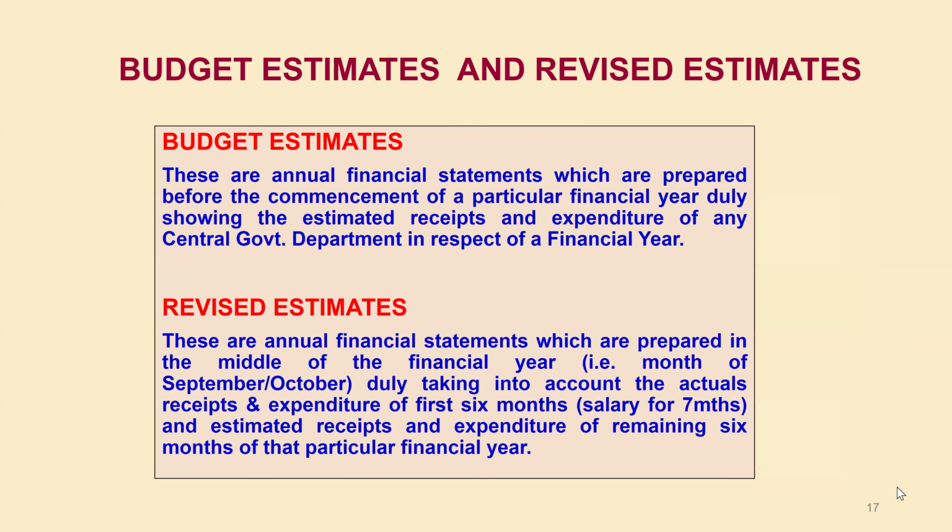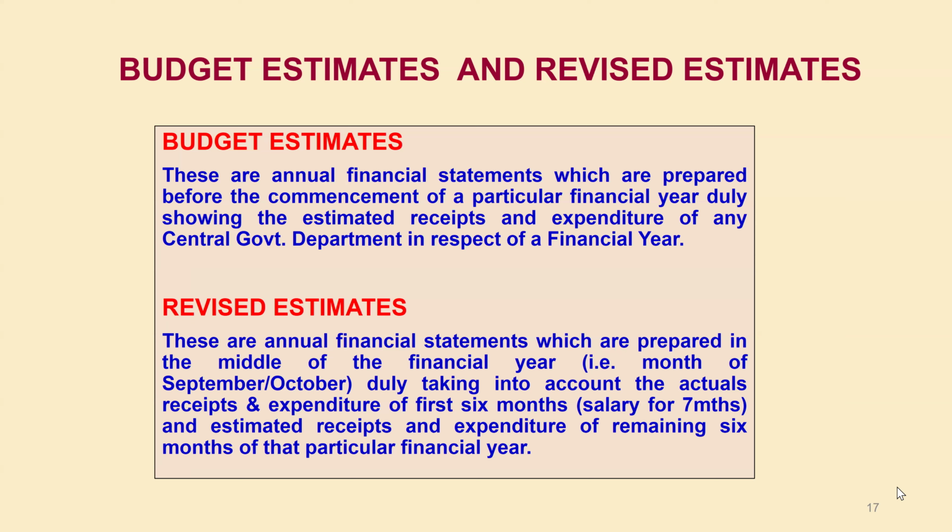At the time of the budget estimate, we have to show the actual expenditure from April to August, 31st August. We have to show the actual expenditure from April to August in our case. And then from September to March, we have to show the anticipated expenditure. Putting the actual expenditure and anticipated expenditure together, the total will be our revised estimate.